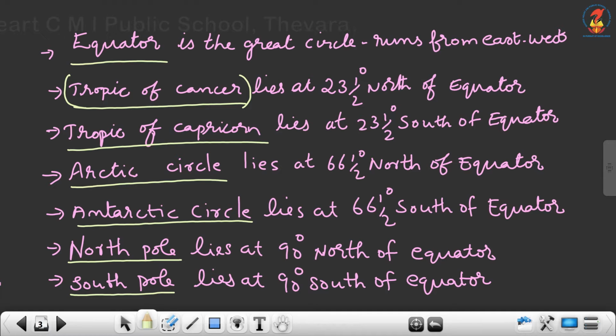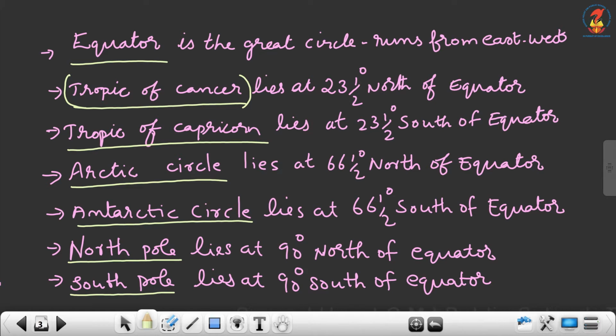The next is Arctic Circle that lies at 66.5 degree north of equator. Then Antarctic Circle, it lies in the southern hemisphere at 66.5 degree south. Now North Pole lies at 90 degree north of equator. South Pole lies at 90 degree south of equator.